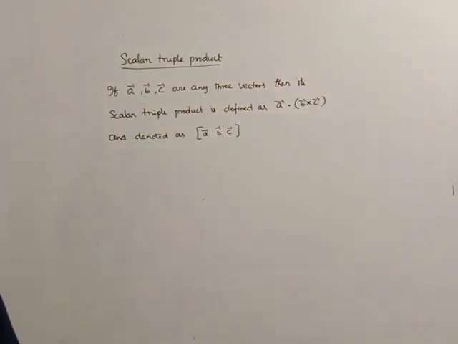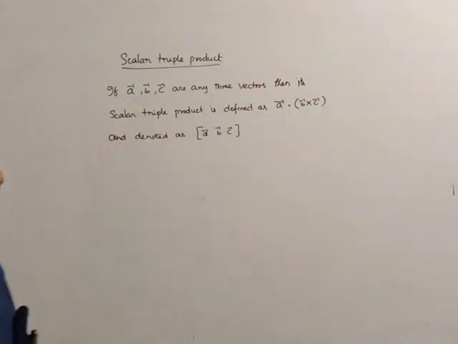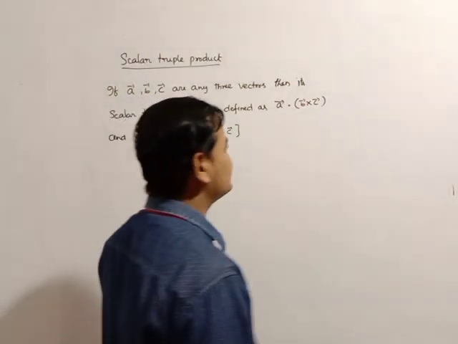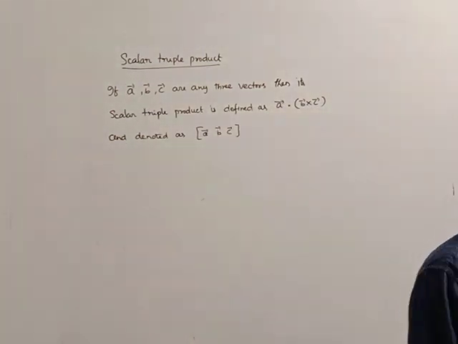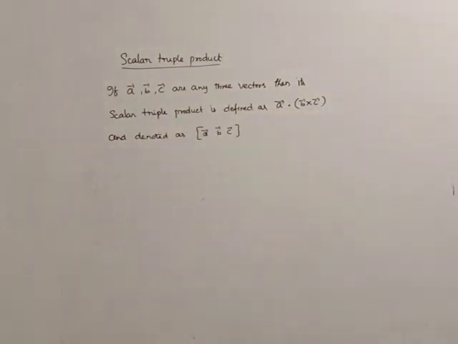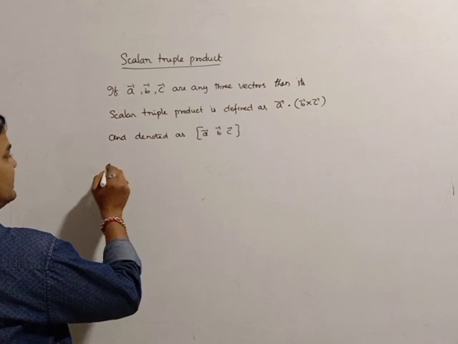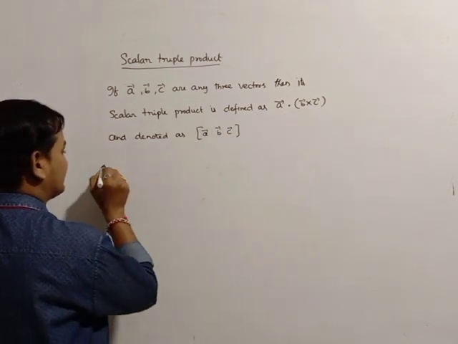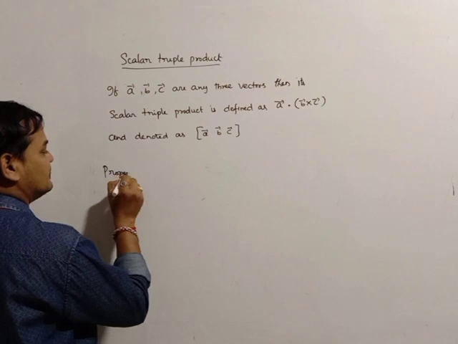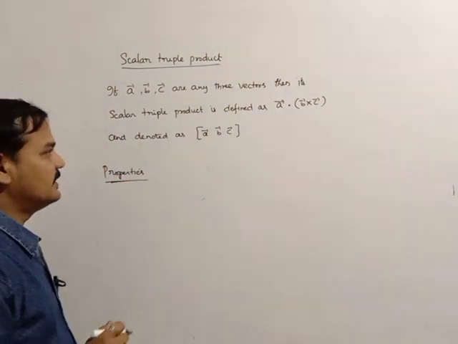This is the scalar triple product of the vectors A bar, B bar, C bar. Take any three vectors; the outside is dot and the inside is cross. Outside is dot and inside is cross. So this is the scalar triple product concept. Now first we will write down the properties. What are the properties? Just observe.